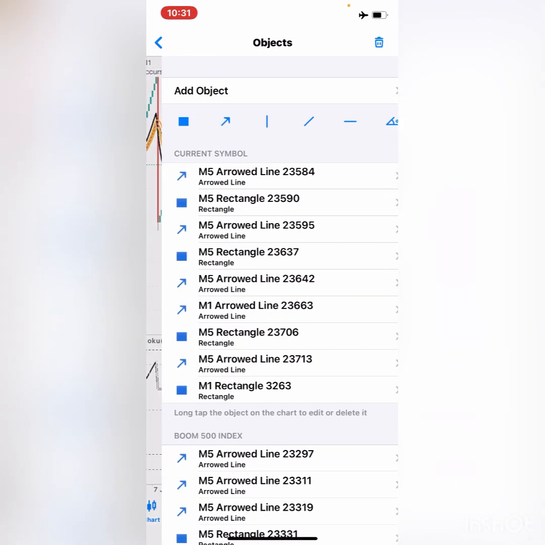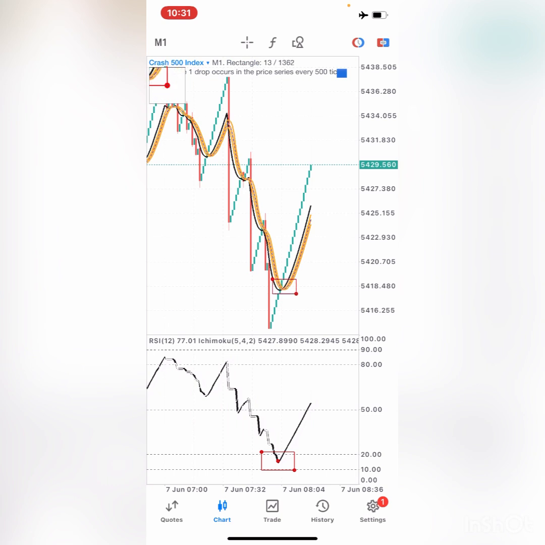And then the second condition is you want the black line to cross the orange line to be on top, right? Basically, you want the black line to do a golden crossover, to be on top of the orange line. Those are the two buy conditions that have to be met if you are on Crash, right? And once that's done, you're going to enter your buy trade.